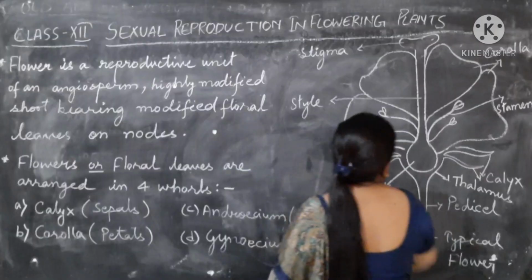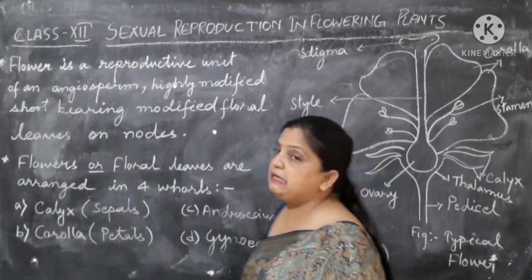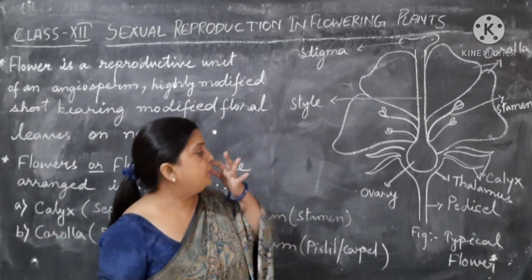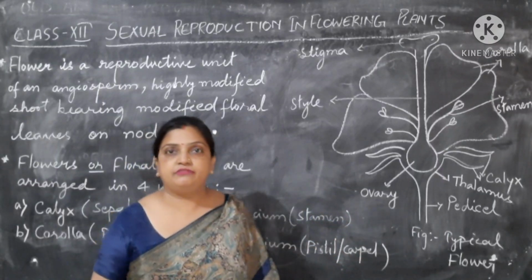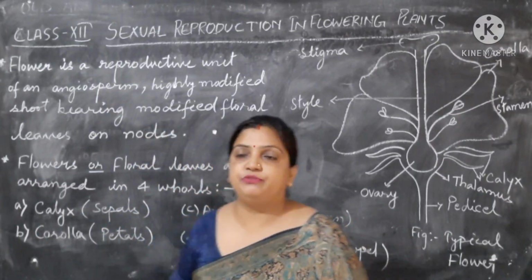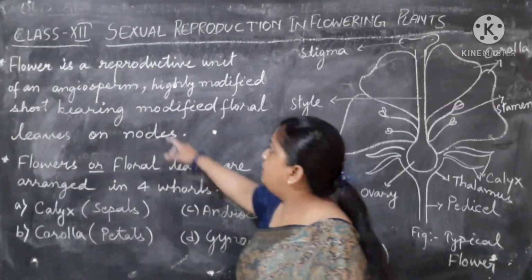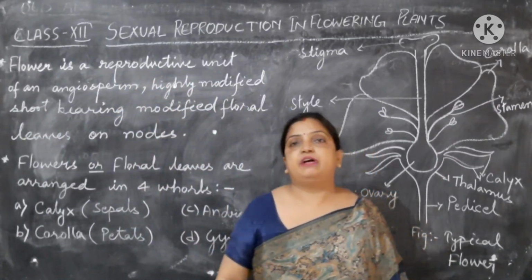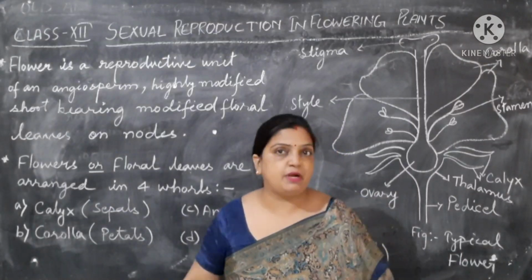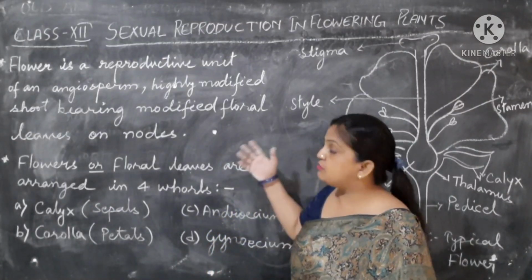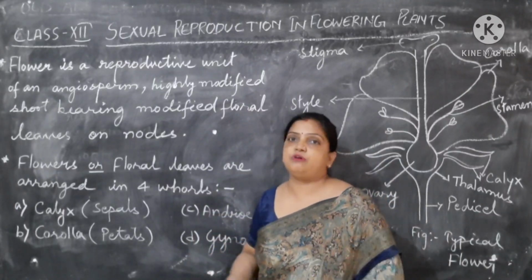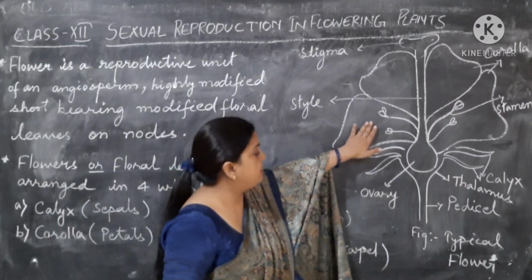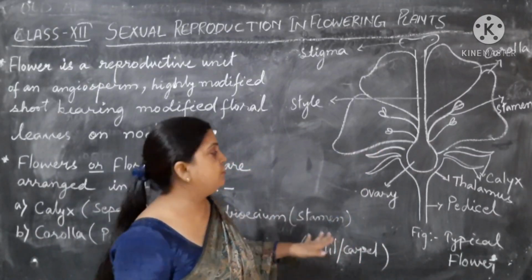Now children, we should move again to the diagram part of the chapter on the flower, to see the various parts which are present in a flower. We have discussed the definition before, what a flower is. A flower can be defined as a reproductive unit of a plant. It can be defined as a condensed modified shoot part of a plant, and it can also be considered as the floral leaves of a plant. So having defined it, we will now move on to the diagrammatic part of the flower.